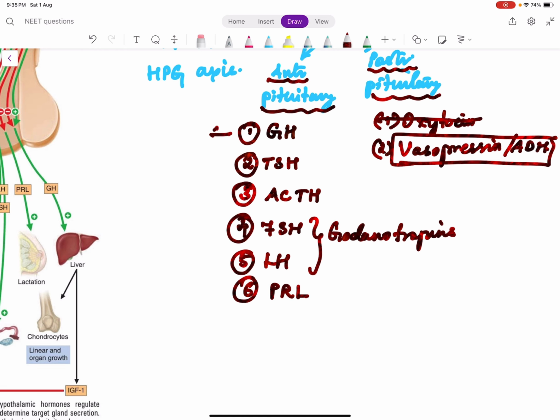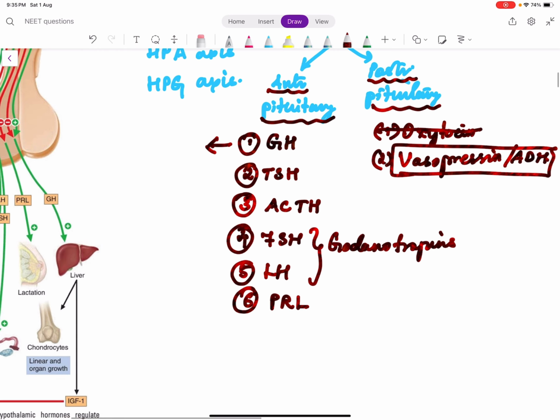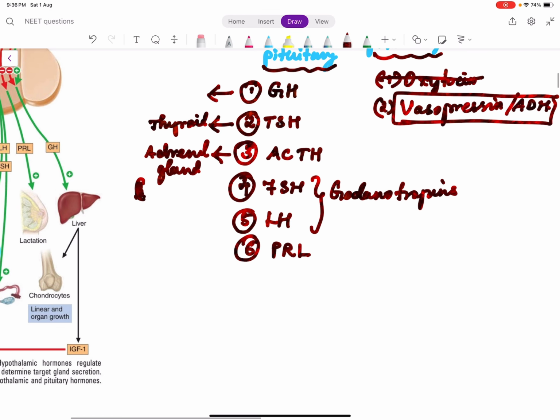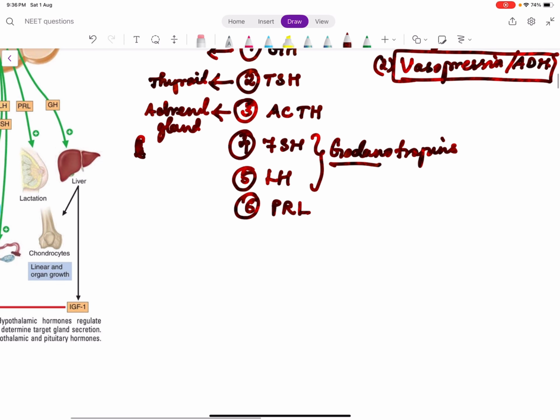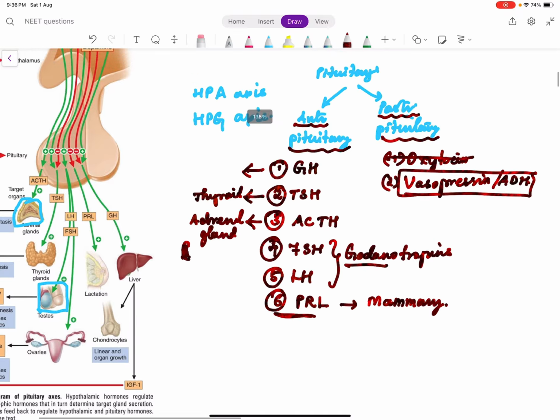Now, growth hormone is a standalone hormone produced by the anterior pituitary. It has a few functions. TSH acts on another endocrine gland, which is the thyroid gland. ACTH acts on another endocrine gland, the adrenal gland, though not the entire adrenal gland. We'll discuss that later. FSH and LH are called gonadotropins because they act on the gonads. Prolactin, again, can be taken as a standalone hormone. It functions on the mammary gland to produce milk, to produce lactation.